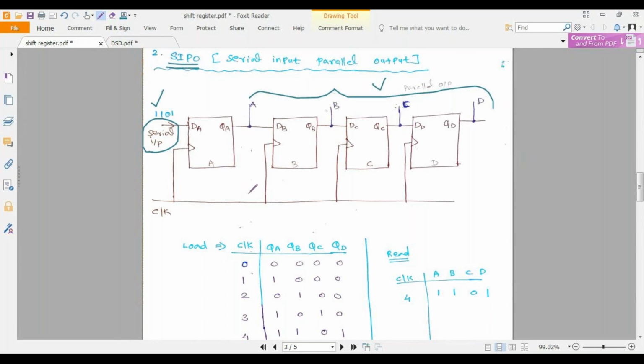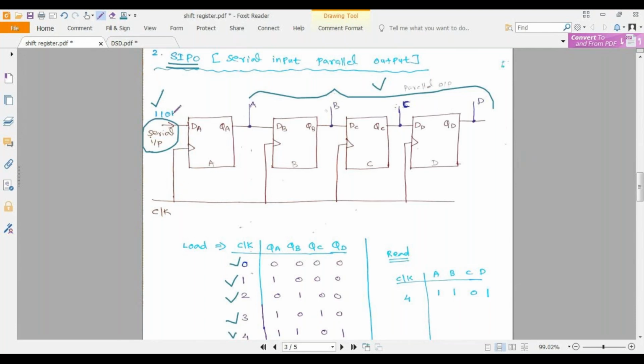Here I am using D flip-flops and giving a common clock pulse. This is similar to your serial input, serial output. If you apply 0 clock pulses, the value will be 0 0 0, all the flip-flops will have 0. At the first clock pulse, QA is 1, remaining 0. At the second clock pulse, QB is 1, remaining 0. At the third clock pulse, QA and QC will be 1, remaining 0. At the fourth clock pulse, I get QA 1, QB 1, QC 0, QD 1. Meaning the input value is 1101.